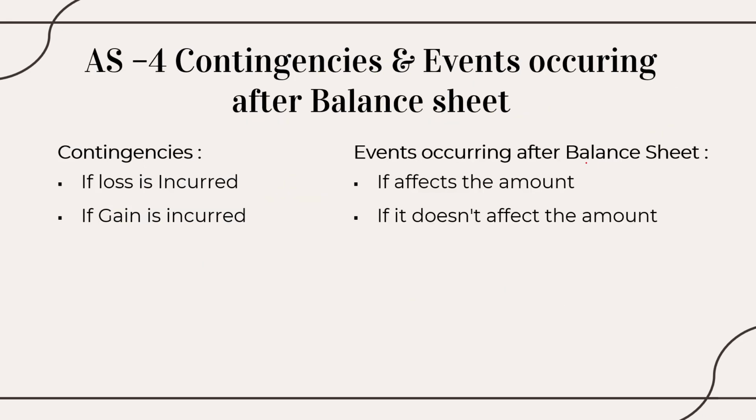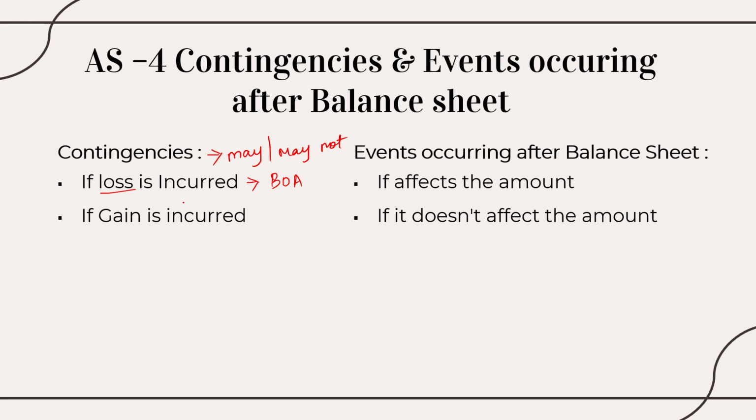Moving on, we have something called contingencies and events occurring after balance sheet date. Let's talk about contingencies first. I have mentioned already, contingencies are something that is uncertain. It may or may not happen, right? So in case that thing has happened and I have incurred a loss because of it, once I have received a loss, I am supposed to mention it in my books of accounts.